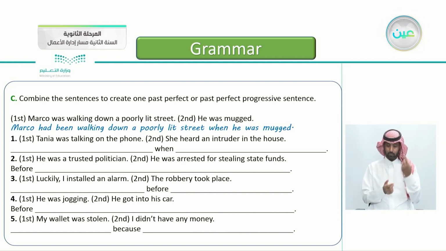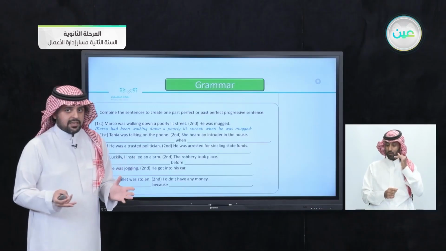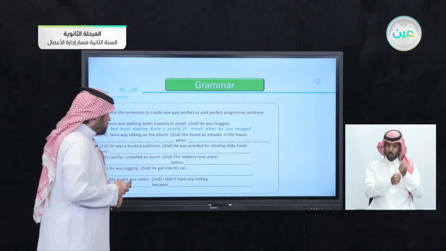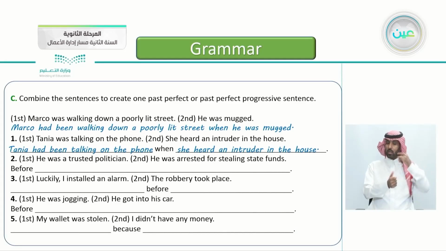So the first one, the first event, Tanya was talking on the phone. Tanya was talking. So talking here is progressive. On the phone. The second event, she heard an intruder in the house. So these are the 2 events, and we have the word when. So how do we answer this one? This one is actually easy. Yes, that's correct. Tanya had been talking on the phone when she heard an intruder in the house.